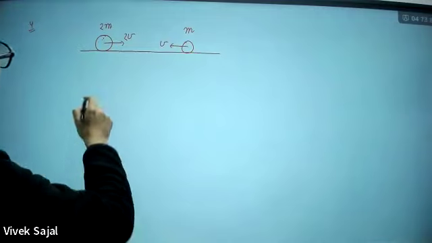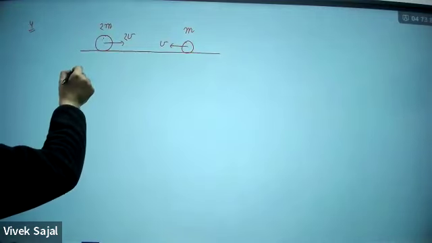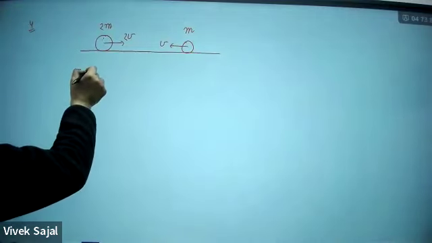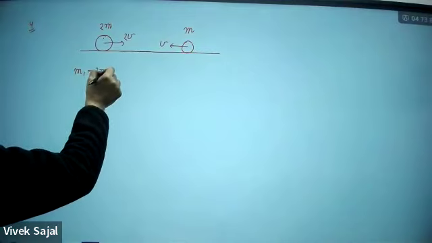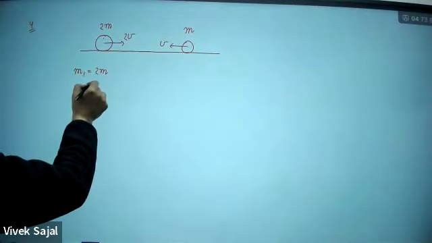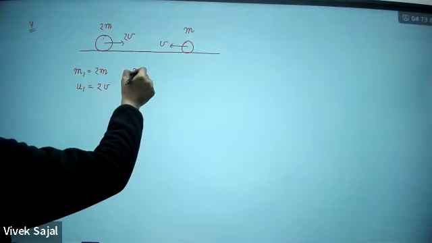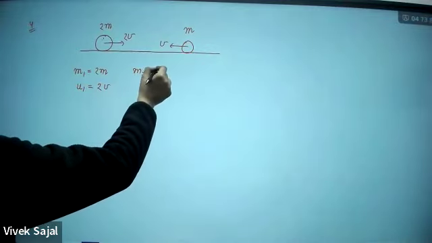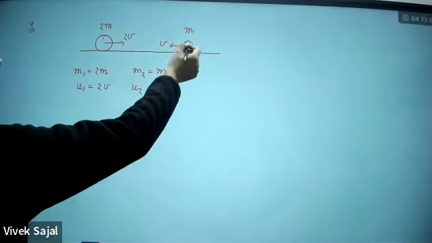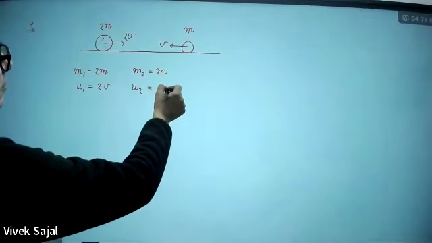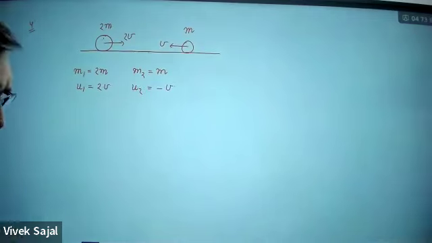So I'm assuming this m1 is 2m, u1 is 2v, m2 is m, and u2, because it is in opposite direction, will be minus v. Now we have to find out their velocities.